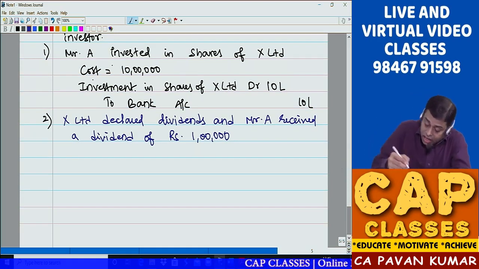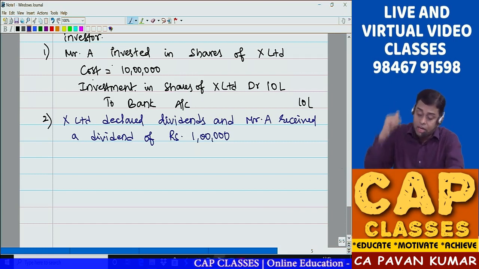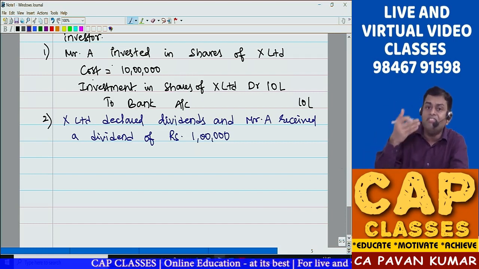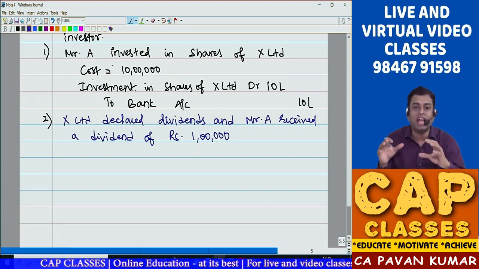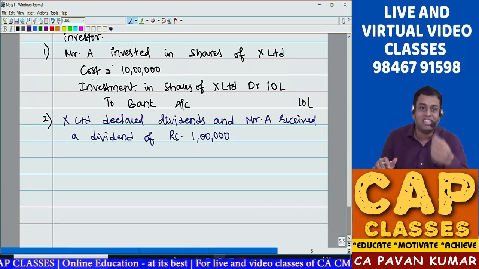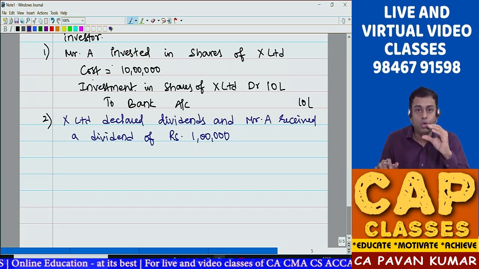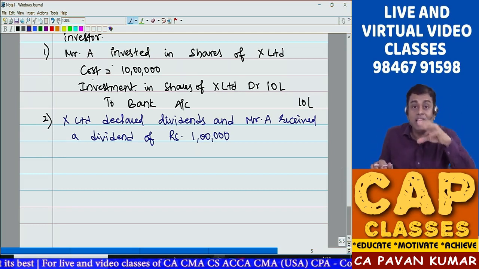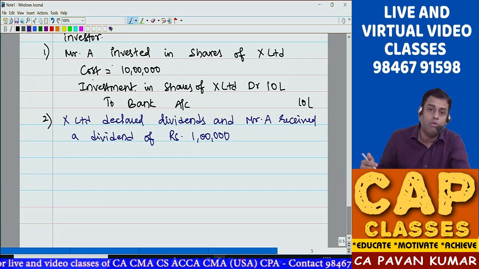So what is the journal entry Mr. A will pass in his books? We are thinking only from the point of view of the investor. Why? Because in consolidation, holding company is the investor, no? So I want you to step into the shoes of the investor. So in the books of investor, what is the journal entry?